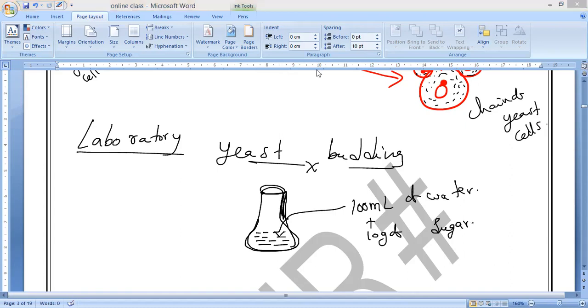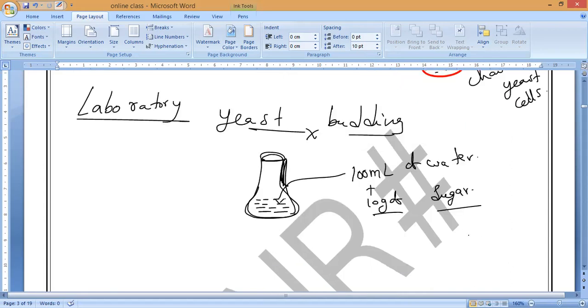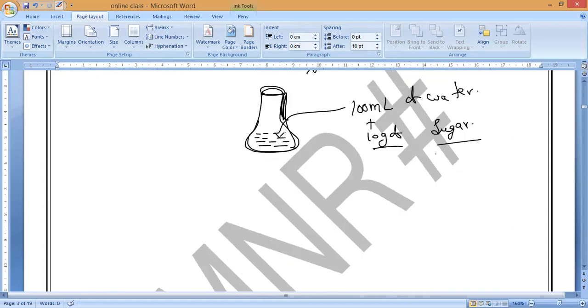So first step, you have to take 100 ml of water, and next you have to add 10 grams of sugar in it. Now, then add 5 grams of yeast. It is available in the market also. 5 grams of yeast powder, which we call yeast granules, to this sugar solution, and we have to stir it. So after that, what do we have to add? 5 grams of yeast cells, yeast granules we can say, or else yeast powder.